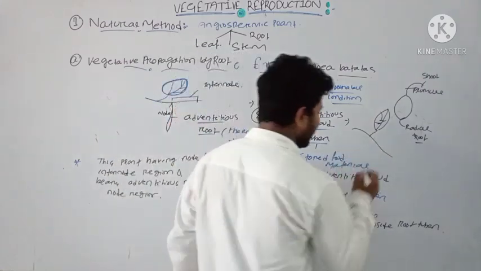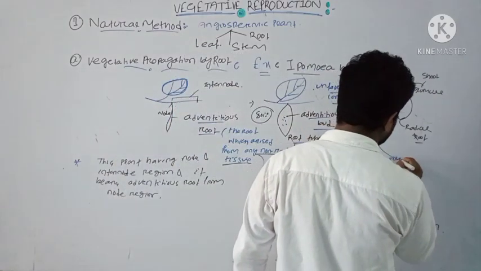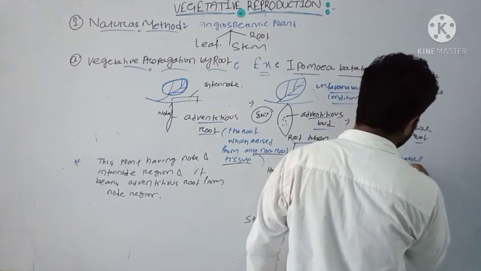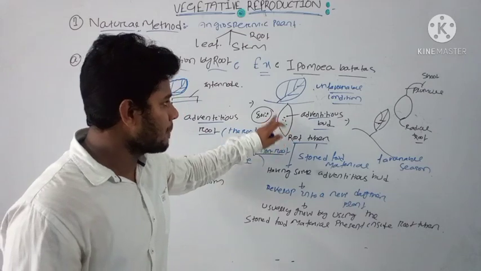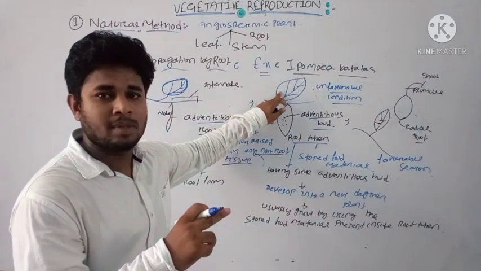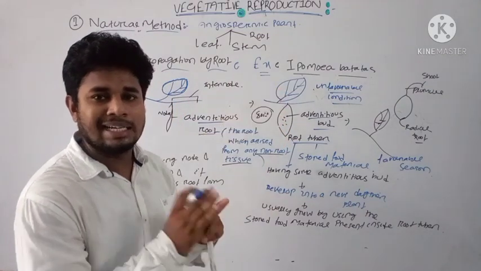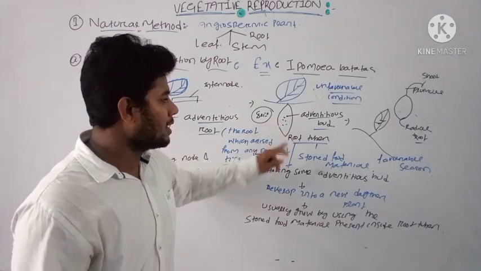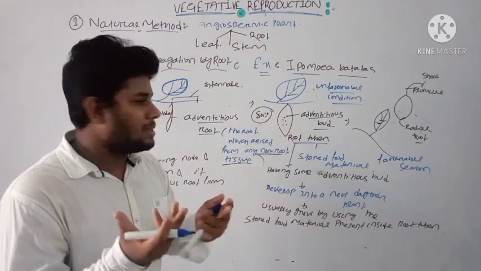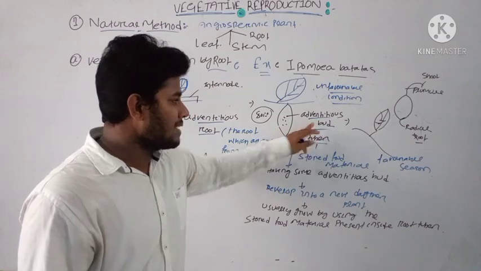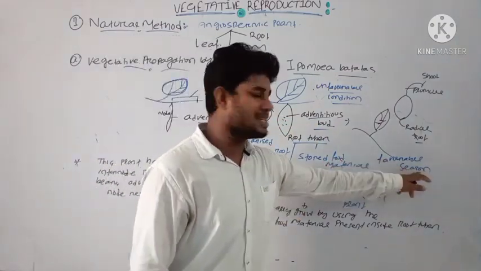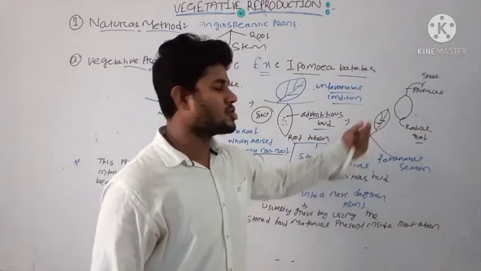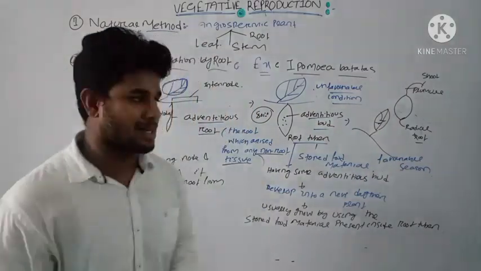But during unfavorable season, the aerial stem will die, and the root tuber will develop the structure of adventitious bud, which will become active when favorable season appears and give rise to a new complete plant of Ipomea batatas.